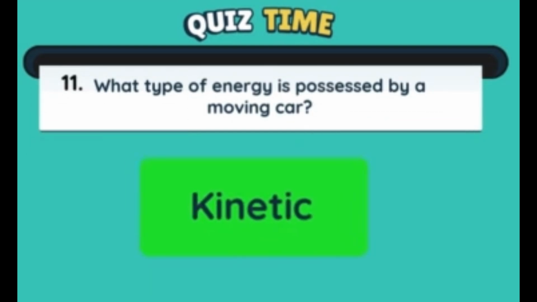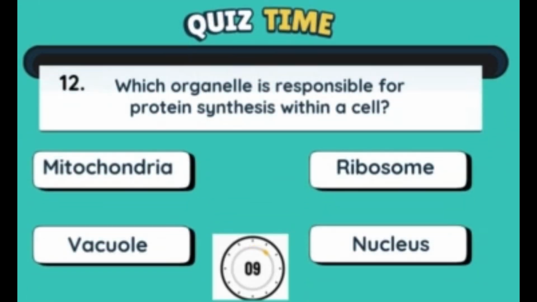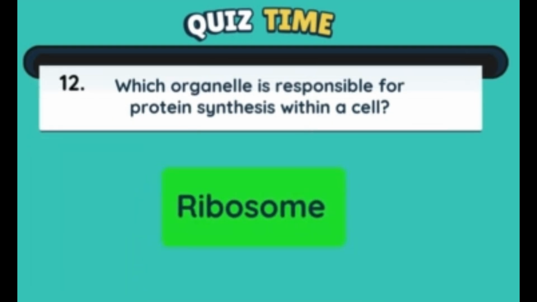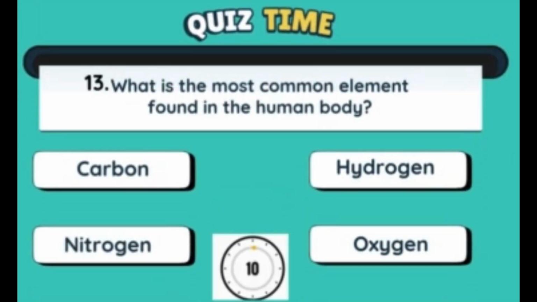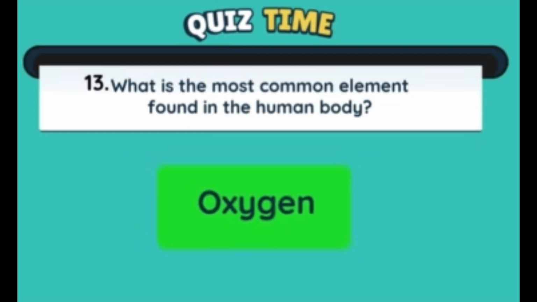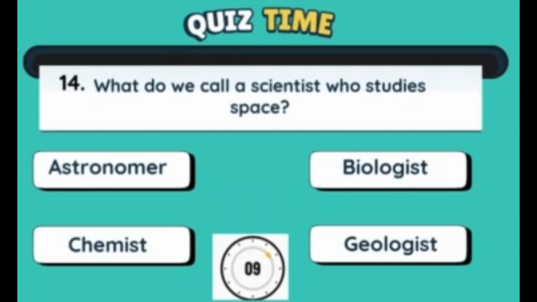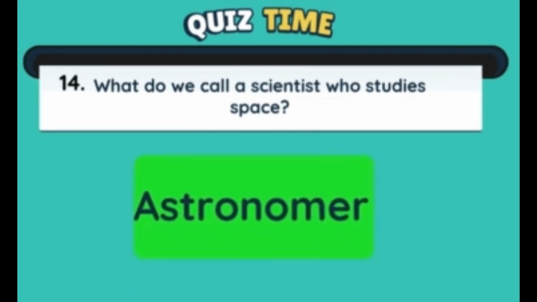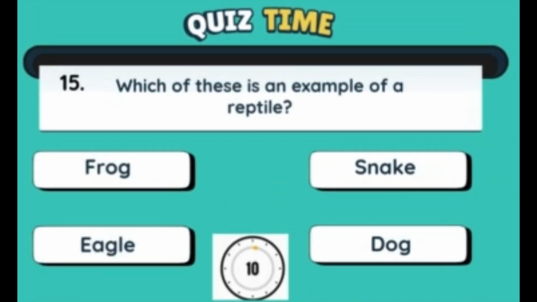It is kinetic. Which organelle is responsible for protein synthesis within a cell? It is ribosome. What is the most common element found in the human body? It is oxygen. What do we call a scientist who studies space? It is astronomer. Which of these is an example of a reptile?